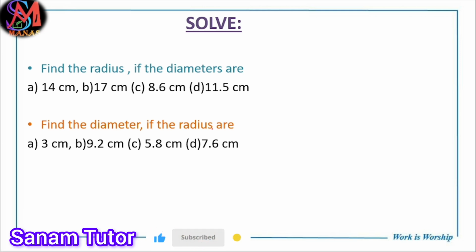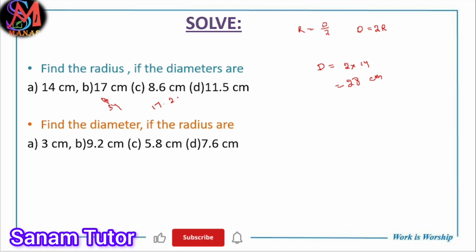If the radius equals 14 centimeter, tell me what is the diameter. Now we know from the relation that radius equals diameter divided by 2, and the diameter equals 2 into radius. So here we find the diameter. The diameter formula is 2 into radius, that is 14. So 2 into 14, that is 28 centimeter. Similarly, we can find the next one: 2 sixes are 12, carry 1, 2 eights are 16, plus 1 is 17, that is 17.2 centimeter.